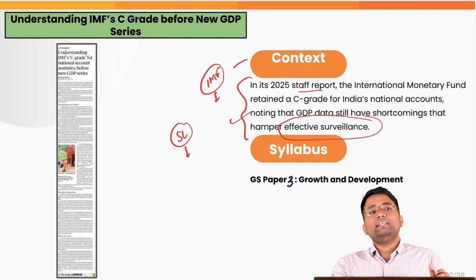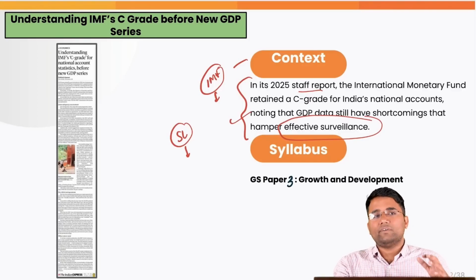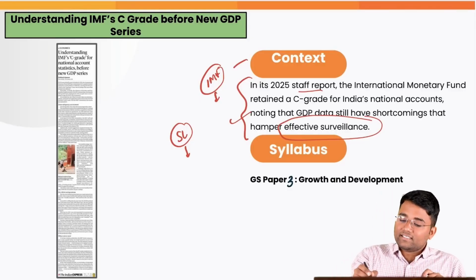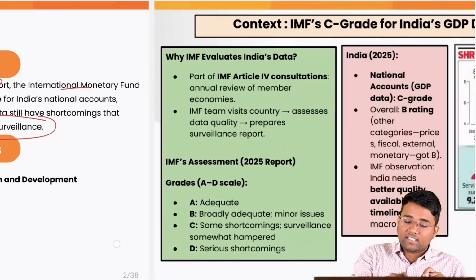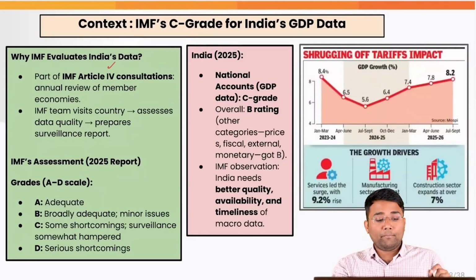And the board that decides on various matters, whether loans should be extended or not, cannot go into all the data with regard to the economy. That is the reason for this IMF staff report, under the Article 4 consultation, the annual review of member economies.